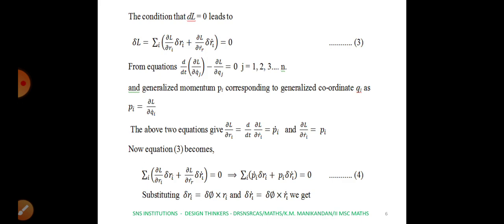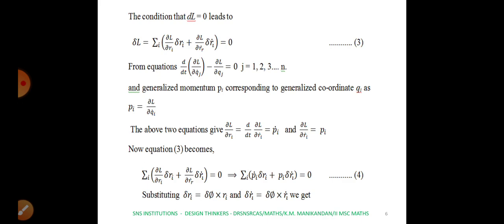Now here we know that generalized momentum Pi equals dou L by dou Qi dot. These we have all studied in the first unit. So we replace the generalized coordinate Qi by Ri vector in the above equation.